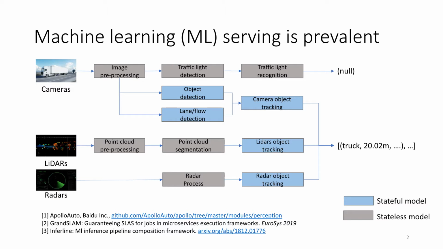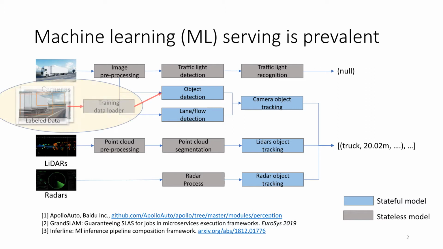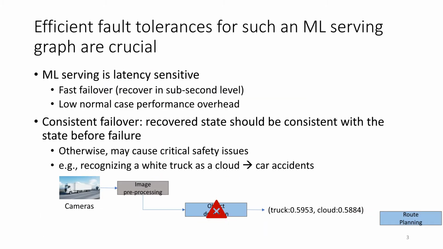In such a graph, a machine learning model can be stateless or stateful. A model is stateful when it holds an internal state or is continuously fine-tuned by new training data. In such a machine learning service graph, if a stateful model fails, it's crucial to efficiently recover the model while keeping a low normal case performance overhead.